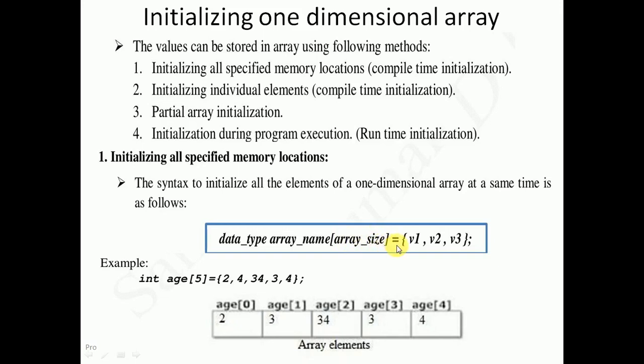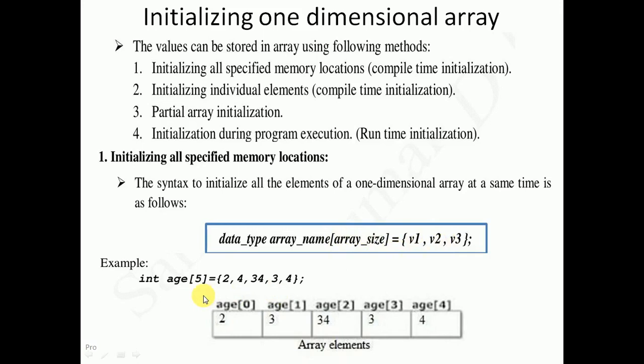So that is equal to, which are the elements you want to initialize, so that must be taken into a pair of curly braces. With this particular syntax, a new array is declared or created, so that is initialized to these values at the compilation time itself. So at the same time, all the array elements can be initialized here.